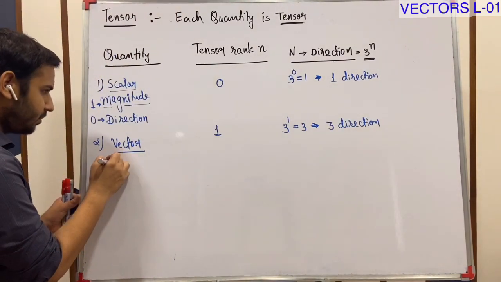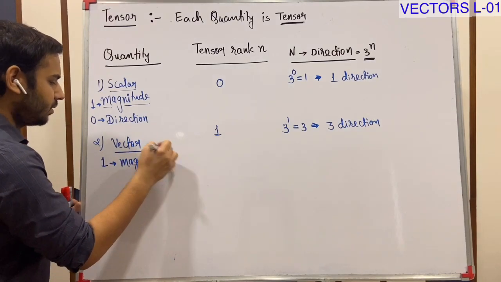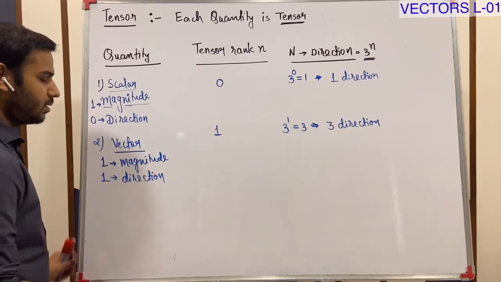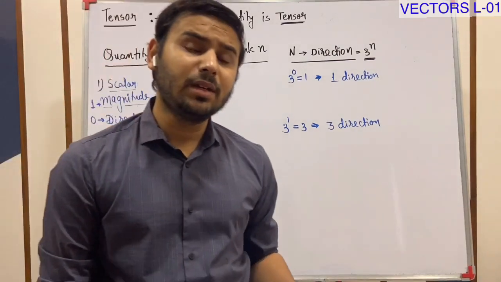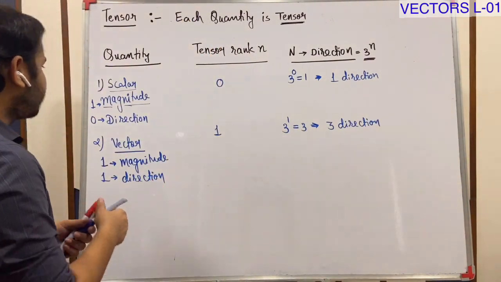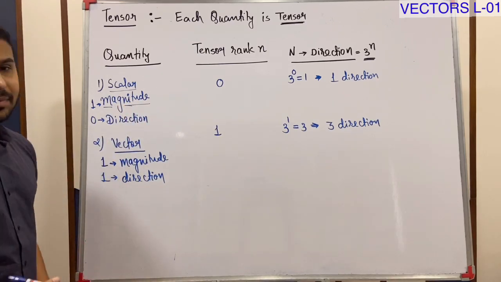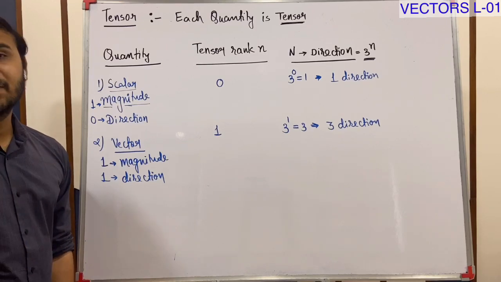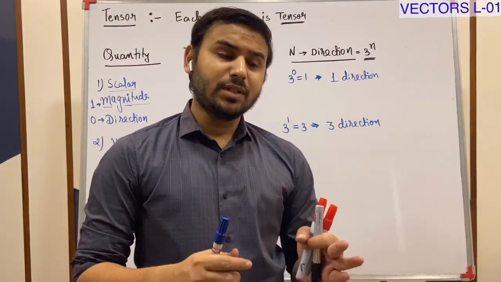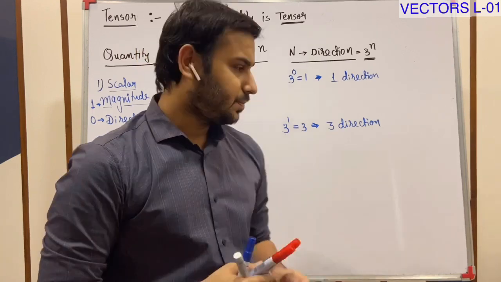1 is for magnitude and 1 for direction. We can define a vector with 1 magnitude and 1 direction. What are the examples of this? As I told you, mass, speed, distance are examples of scalar. Here you can say velocity, displacement, force. These are examples of vector quantities. Force is one of the most important quantities with which I am going to explain how vector works.